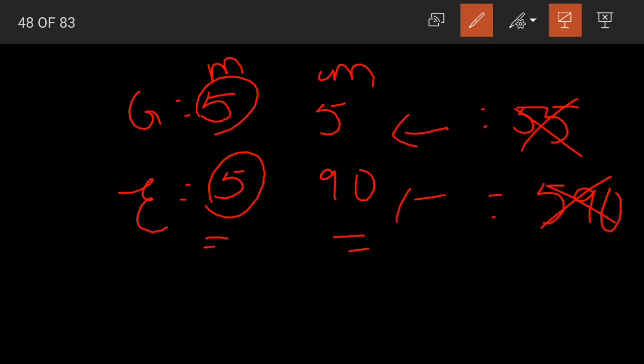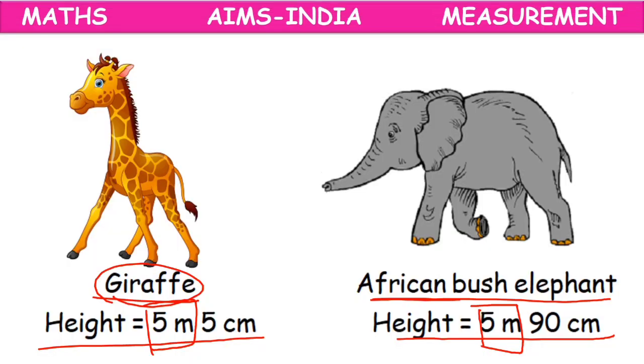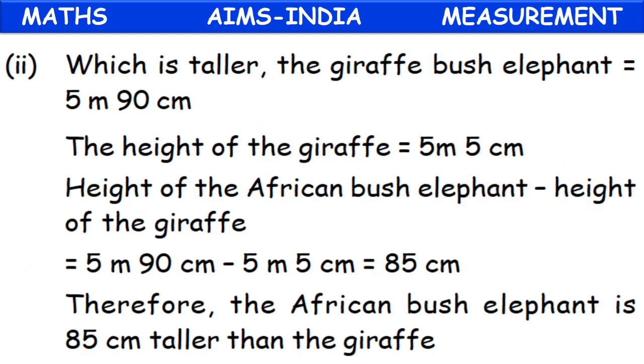Now which is the bigger one, children? Is 5 centimeters greater or 90 greater? 90 is greater. So our African bush elephant is larger than our giraffe. Its height is more than our giraffe. The African bush elephant is taller than the giraffe.